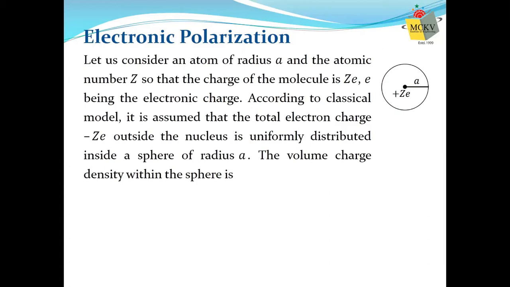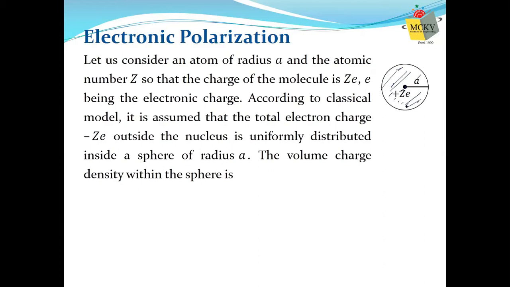According to the classical model, we have the nucleus at the center which contains the positive charge. So this is your nucleus, and electrons are surrounding this nucleus. Only in the quantum model, the Bohr model, it is said that electrons are rotating around the nucleus in different orbits.